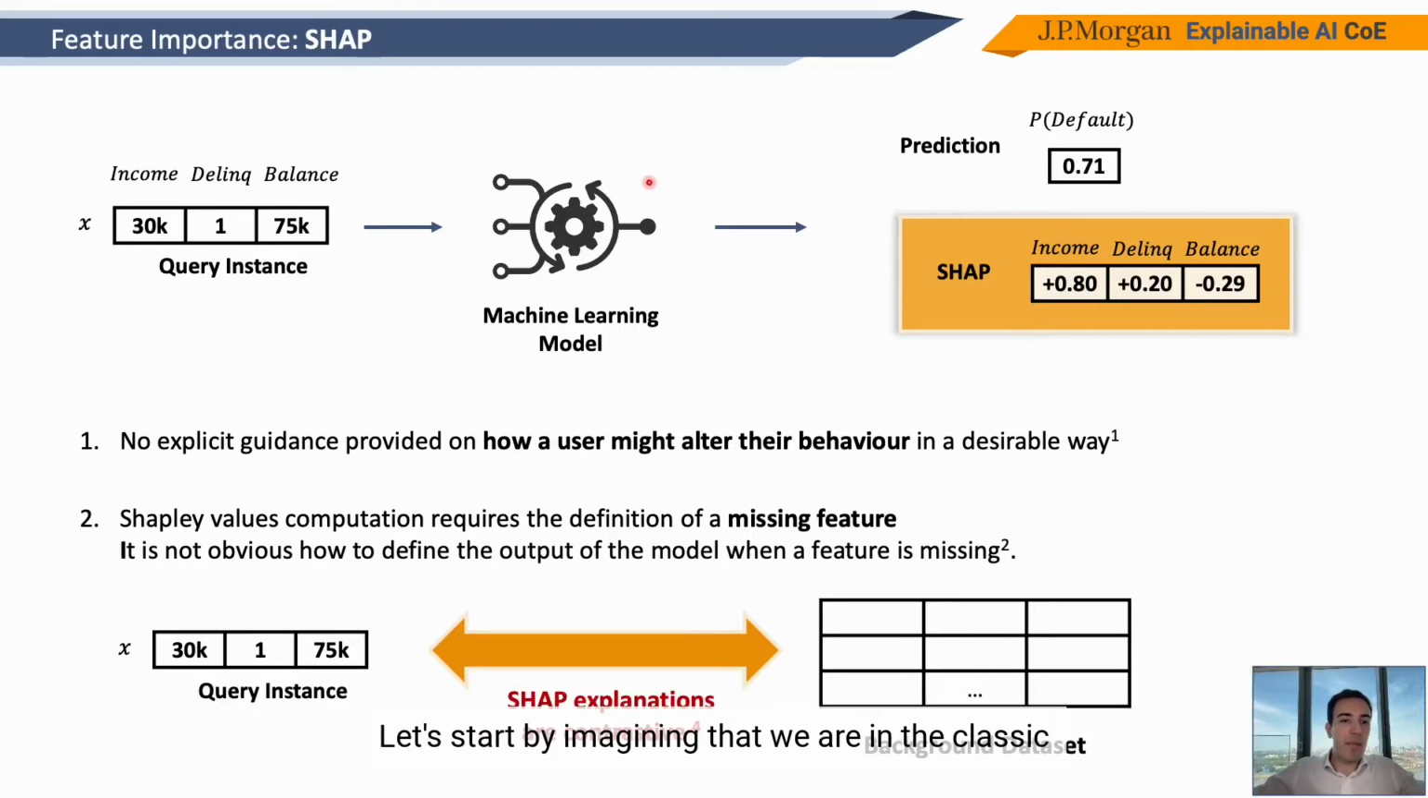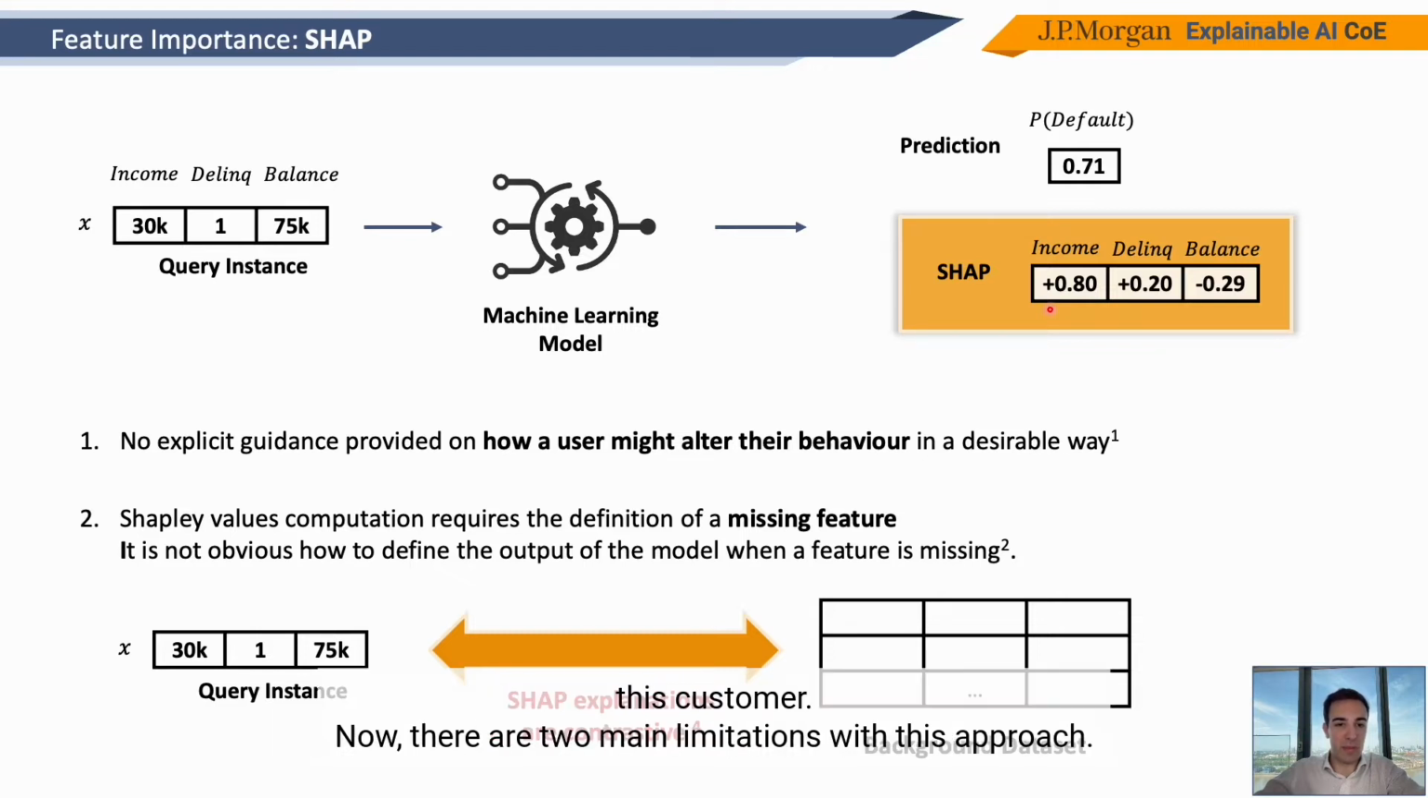And let's start by imagining that we are in the classic explainability scenario. So we have a machine learning model, and this model has rejected a customer for a loan application, let's say, because the predicted probability of default is too high. Now, if we ask for a SHAP explanation, what we get is a feature importance. And this feature importance is basically telling us how much each of the features increased or decreased the predicted probability of default for this customer.